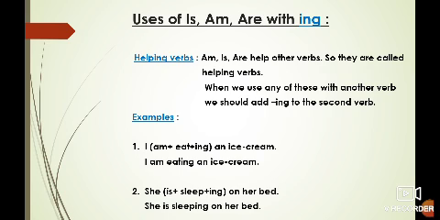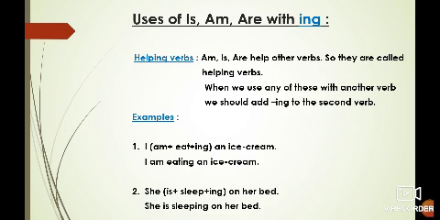Now, with action words, we have to use am, is, are. That's why am, is, are are called helping verbs. Now, when we use any of these with another verb, we should add ing to the second verb. It means whenever we are using am, is, are with action words or doing words, in doing words we will use ing.